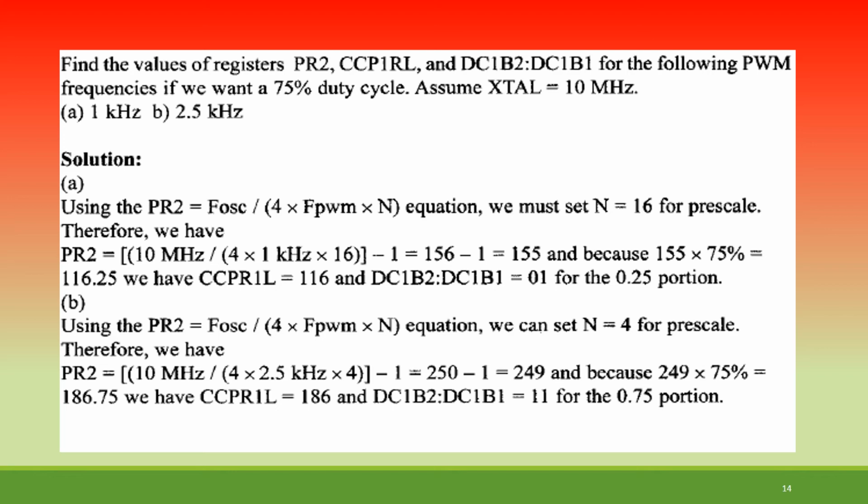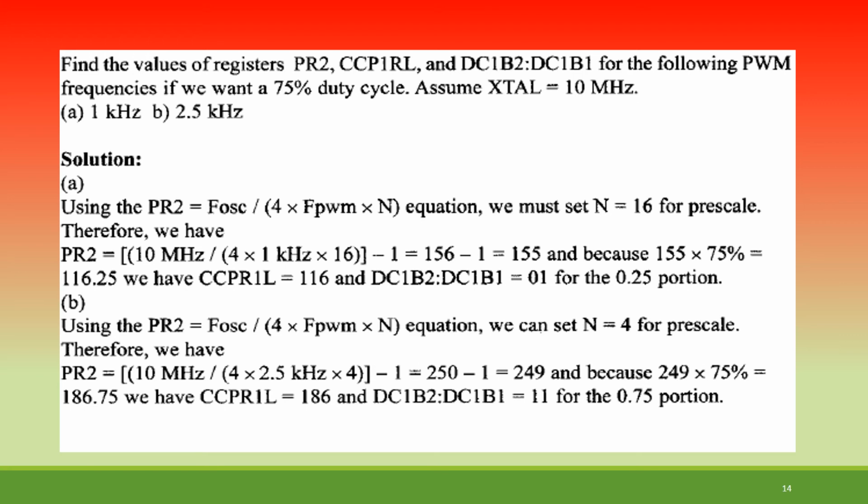Now using the PR2 value for the second case, that is 2.5 kilohertz, there we are getting 250 minus 1, that is 249. And 249 × 75% gives 186.75, and therefore CCPR1L is 186, and DC1B2, DC1B1 is 11 for the 0.75 portion.